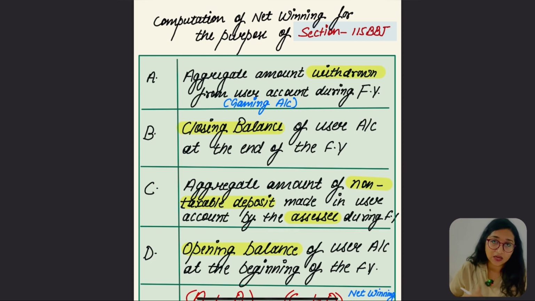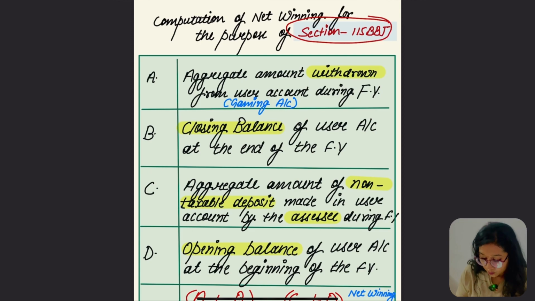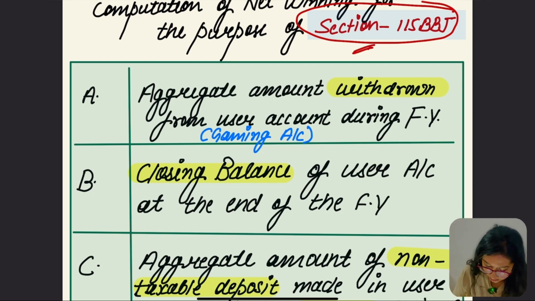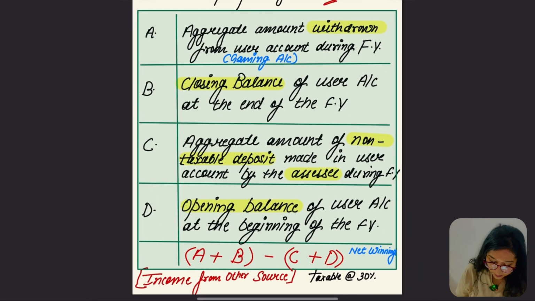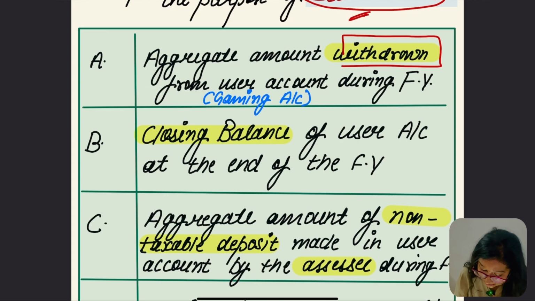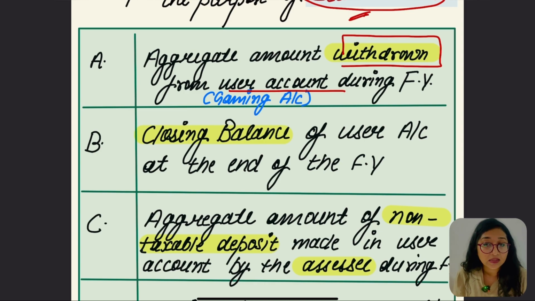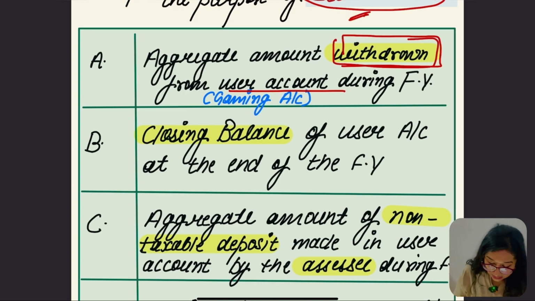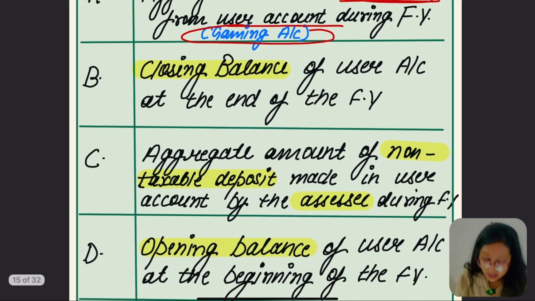We are also going to get one more section, which is section 115BBJ, the computation of net winnings for this purpose, which is the computation for online games. How are we going to compute? I'm going to tell you now. A is the aggregate amount withdrawn from the user account during the financial year. This is the gaming account actually.